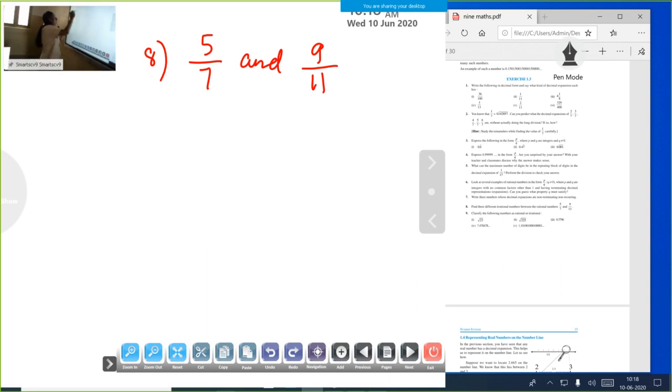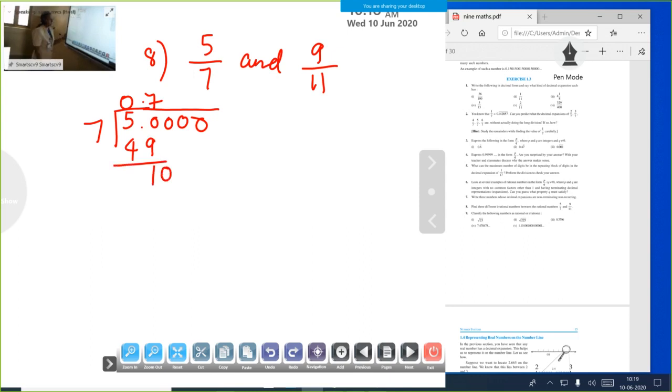First we find 5 by 7. What is the value of 5 by 7? Long division, find the value of that number. 5.000, then only we can divide it. We can't divide 5 by 7, so what do you do? Put 0 point. 50. You take that number 50. Then how many times? 7 times. 7 into 7, 49. Remainder 1.